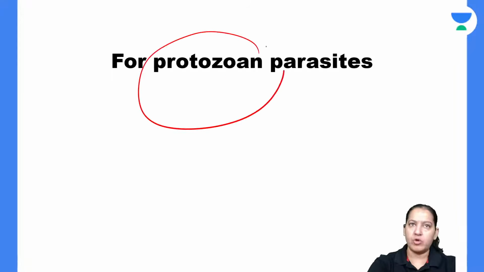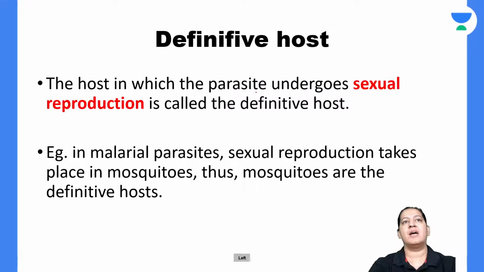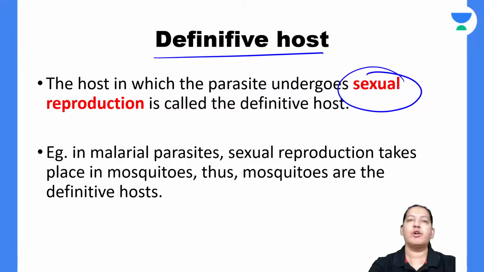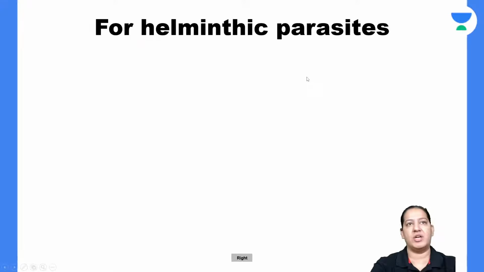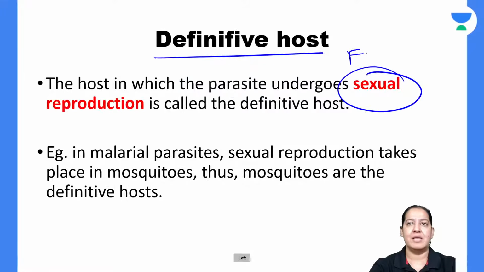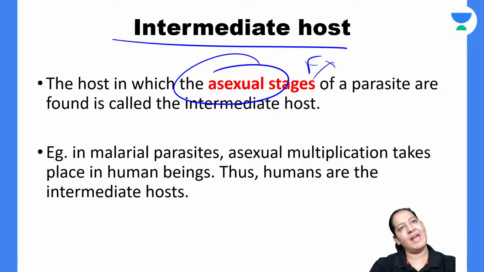If you talk about protozoa, these are the definitions. The definitive host is the host inside which sexual reproduction takes place. The intermediate host is the host inside which asexual reproduction takes place. Sexual means fertilization, so here fertilization takes place. Here no fertilization takes place, only the asexual cycle.